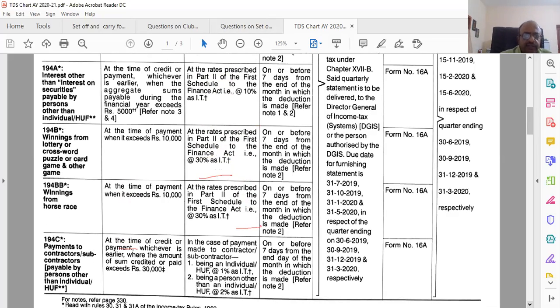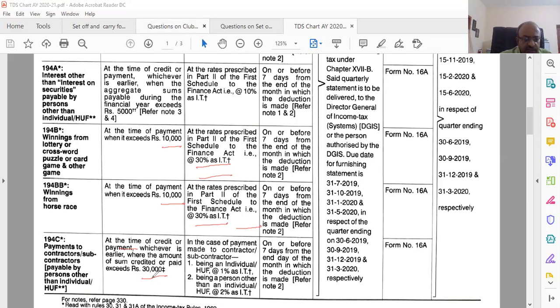Winnings from lotteries, 194B. How much is the amount? 10,000. Tax rate 30%. Winnings from horse races, 10,000, 30%. 194C, 30,000, and there is an aggregate amount of 1 lakh.